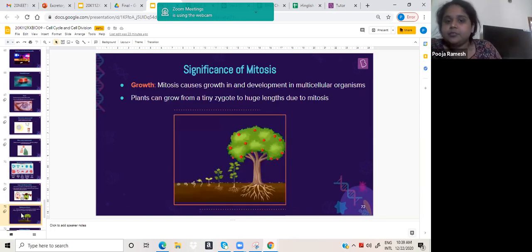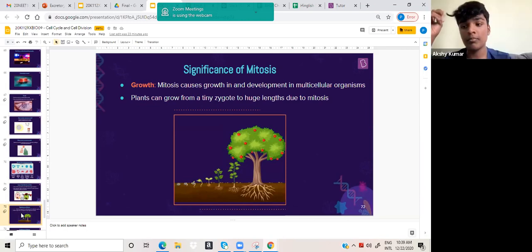Now we come to the significance of mitosis. Mitosis basically helps in growth. Meiosis helps in reproduction. This is the difference. There are certain organisms which undergo only mitosis to give rise to a new organism, which is called parthenogenesis, like in aphids.